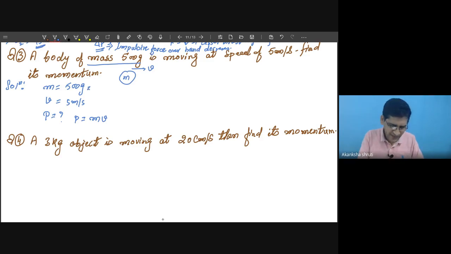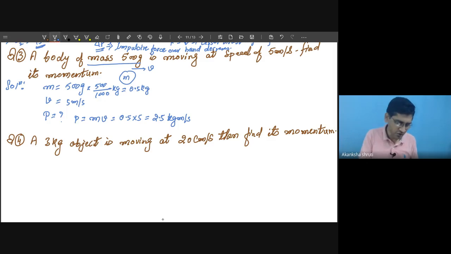So this mass needs to be converted into kg. 500 gram means 500 divided by 1000, this much kg, means it is 0.5 kg. So this unit conversion is important. So here this is your 0.5 into 5, so it is 2.5. Unit is kg meter per second.